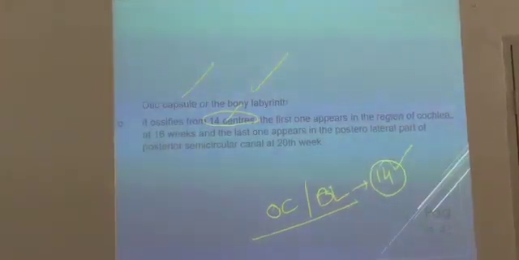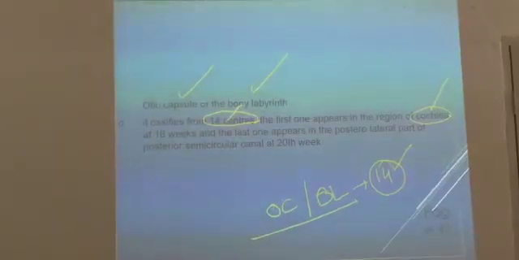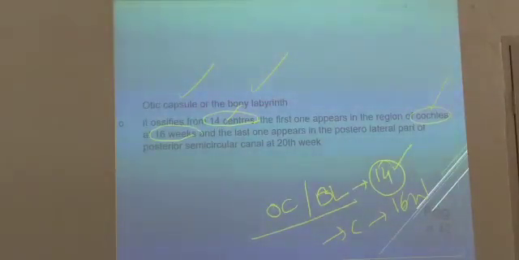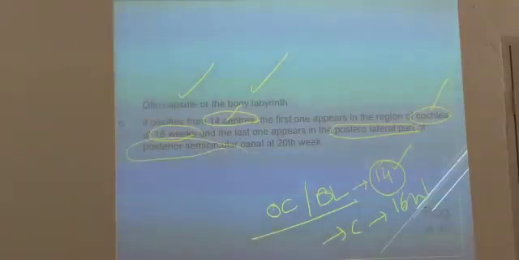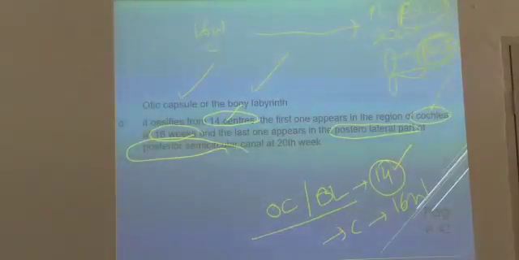The first one appears in the region of the cochlea at 16 weeks. So of the 14 centers, the first one is in the cochlea at 16 weeks, and the last one appears at 20 weeks in the posterolateral part of the posterior semicircular canal. Okay, there are three semicircular canals: superior, lateral and posterior. Is it or not? The posterior semicircular canal is ossified at the 20th week. Just remember, it is important, it is given in the textbook.